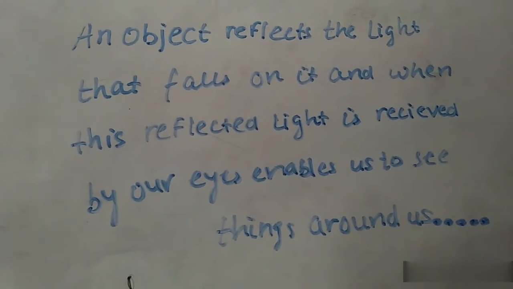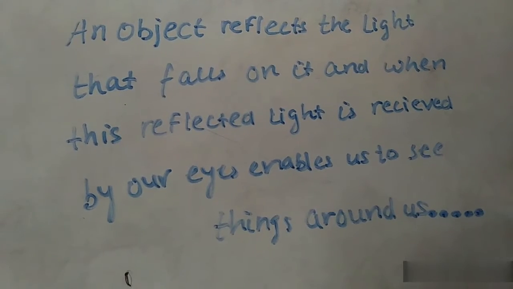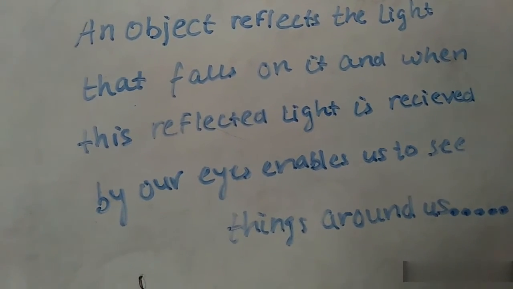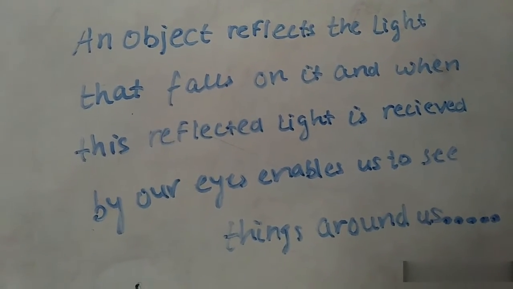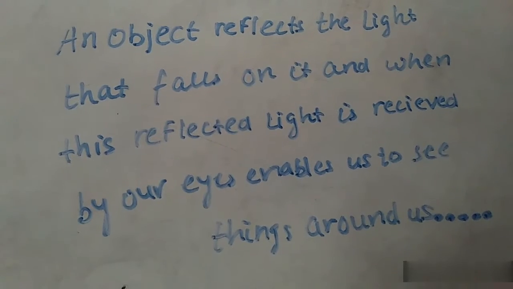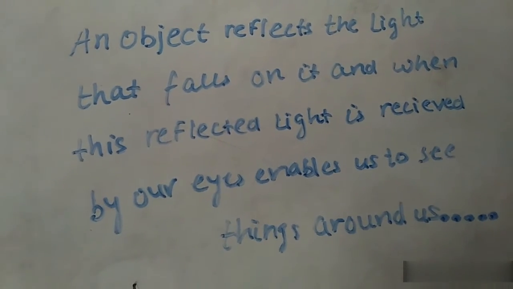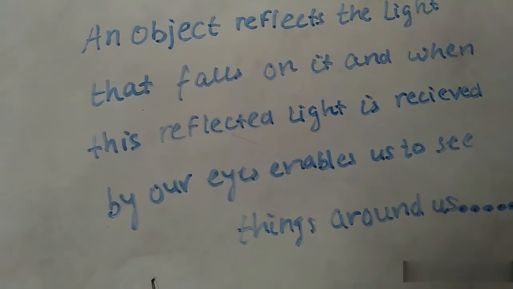In a dark room we have no light, so no light is being reflected and nothing reaches our eyes. In a lighted room we are able to see because the light is received by our eyes on reflection.